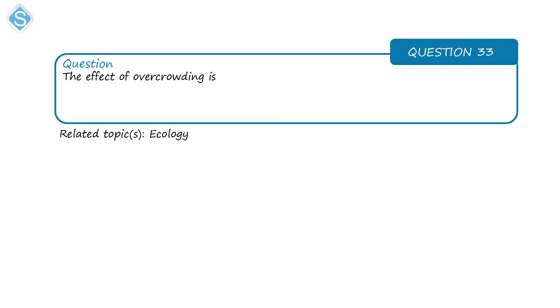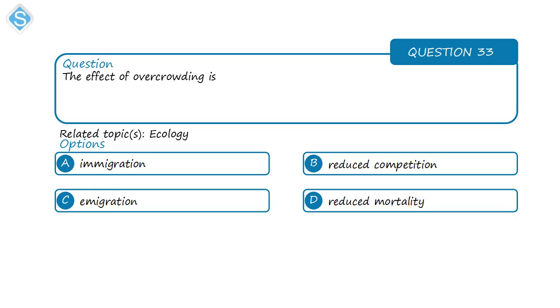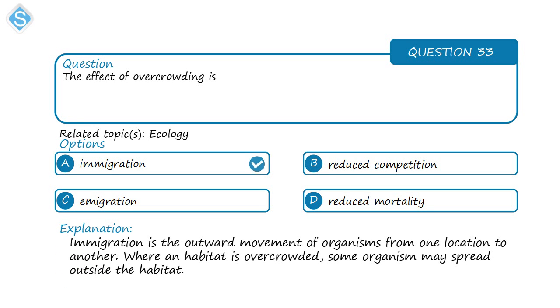The effect of overcrowding is... Overcrowding is a situation where you have many organisms living in a given area of a habitat. That will result in emigration. Where you have too many organisms in a habitat, some of them will tend to move out of that habitat, that is, they would migrate.